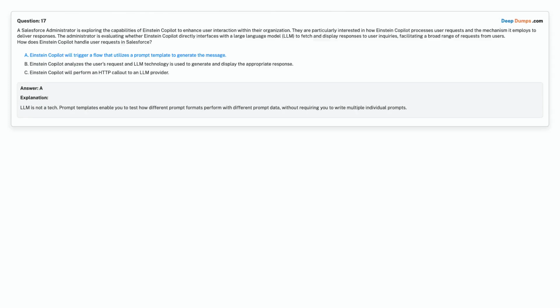Correct answer is Option A. Einstein Copilot will trigger a flow that utilizes a prompt template to generate the message.